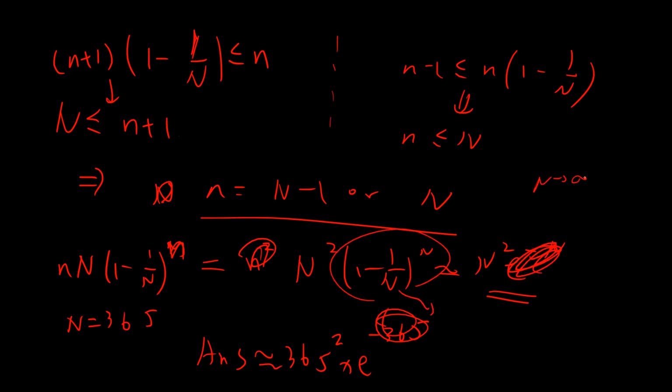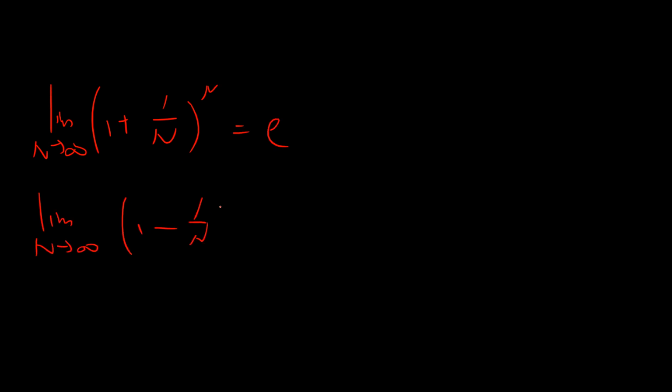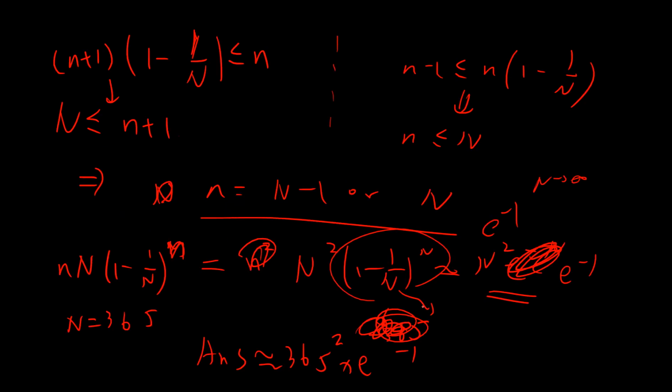When n is infinity, this is exponential minus 1. Let me remind you that although I have written it thousands of times, this is an important limit you need to remember. So the answer is 365 squared times 1 over e, which is the expected working days.